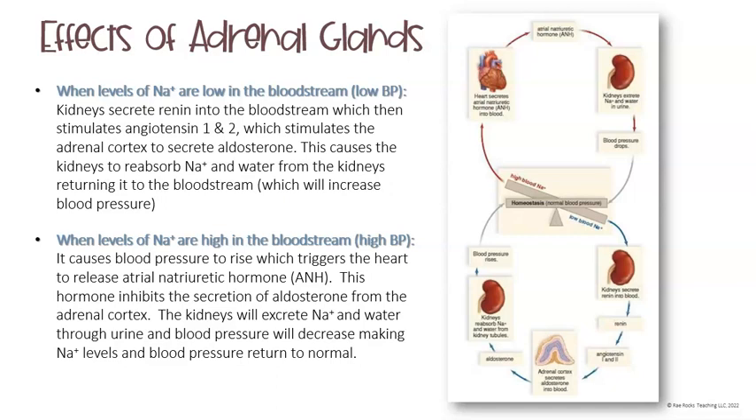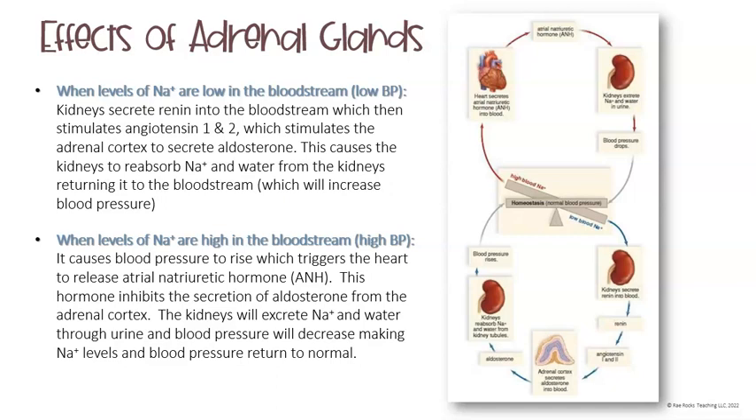When we have levels of sodium that are low in the bloodstream, oftentimes this is associated with a low blood pressure. So our kidneys are going to secrete something called renin into our bloodstream, which then is going to stimulate angiotensin 1 and 2. This will then stimulate the adrenal cortex to secrete aldosterone. The whole purpose of this is that it causes the kidneys to reabsorb the sodium and the water, which is going to return it to the bloodstream. As a result, this will also increase our blood pressure.